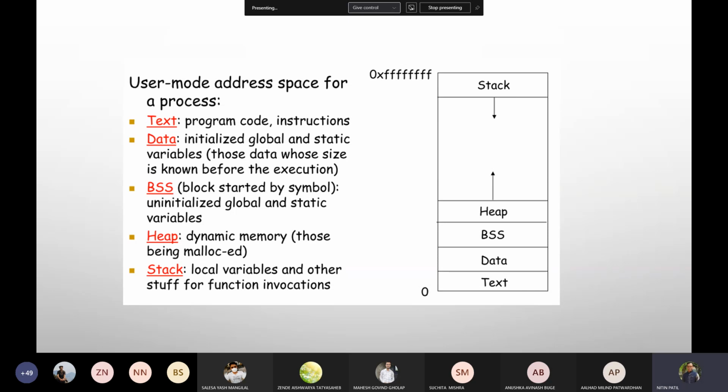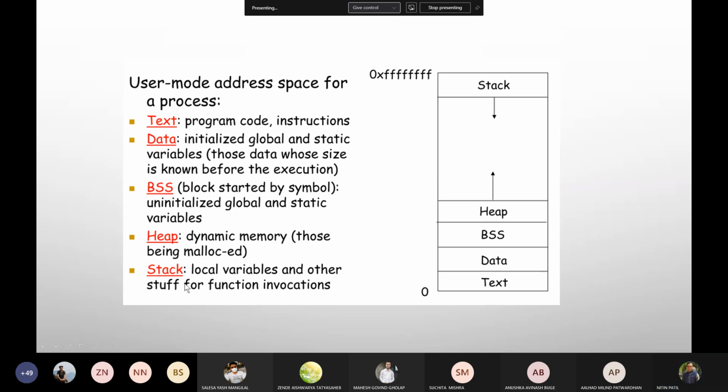Next, there would be heap. As I gave you the example of a trip where you are going to book, suddenly if the number of people increased, then that should be allocated randomly in run mode, dynamic. That's what we said, dynamic memory. And this stack would be your information of who would be there, who would not be there. So local variables and function invocations, function calls would be created with the stack.